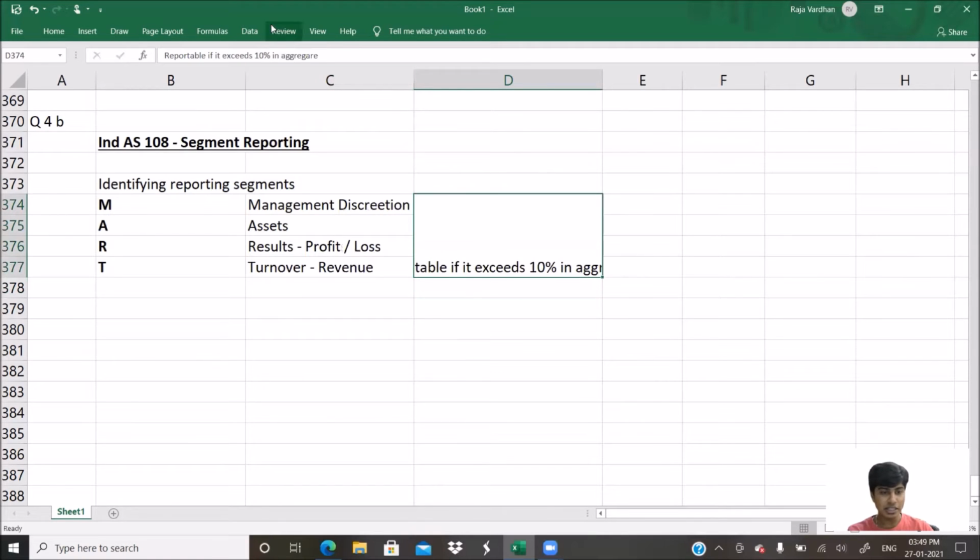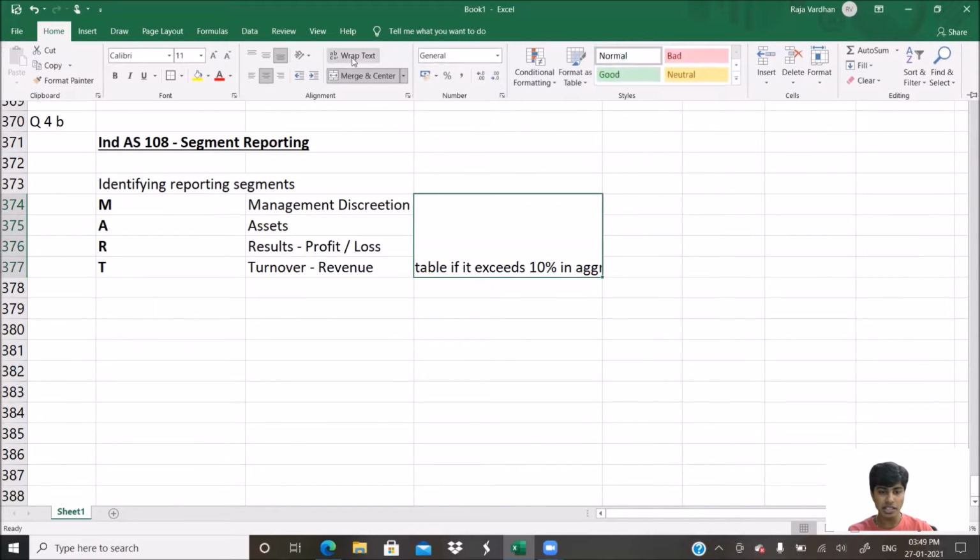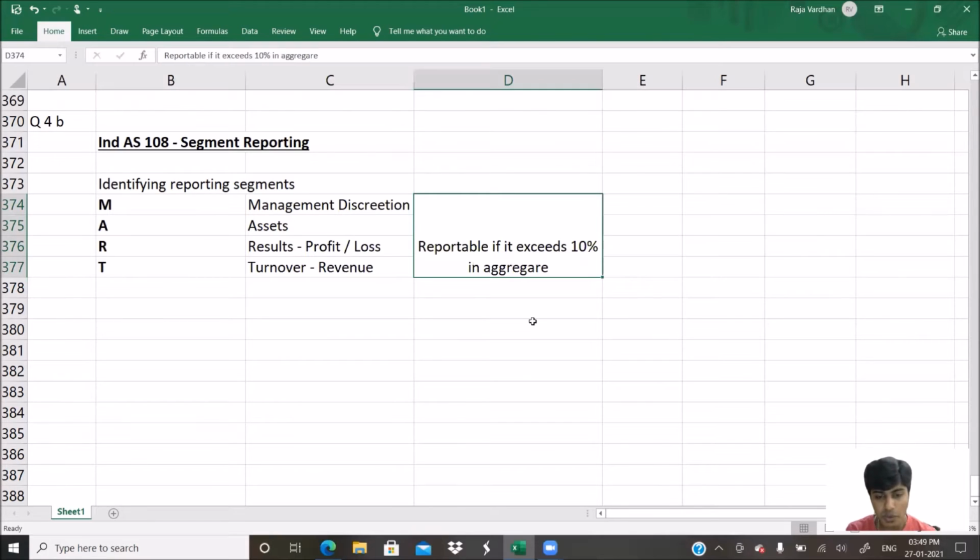To help you understand: if a segment has more than 10% of total assets, that's a reportable segment. If a segment has more than 10% of the total profits, it is a reportable segment. If it has more than 10% of the total turnover, then it is a reportable segment. So this is an important characteristic.